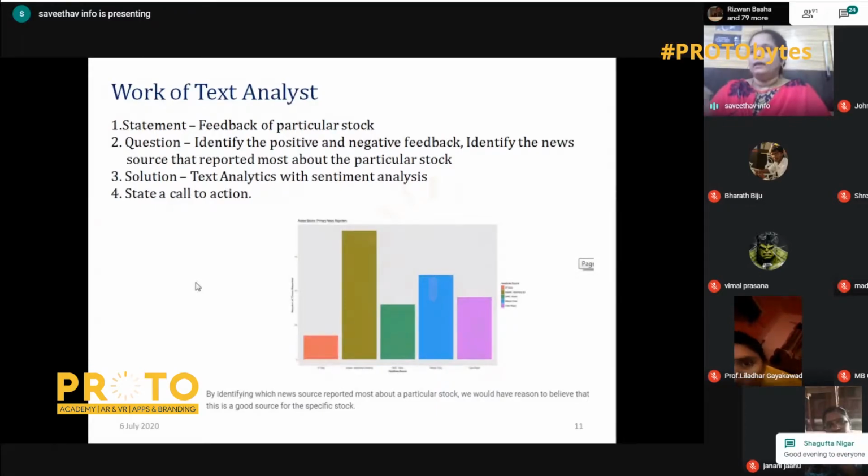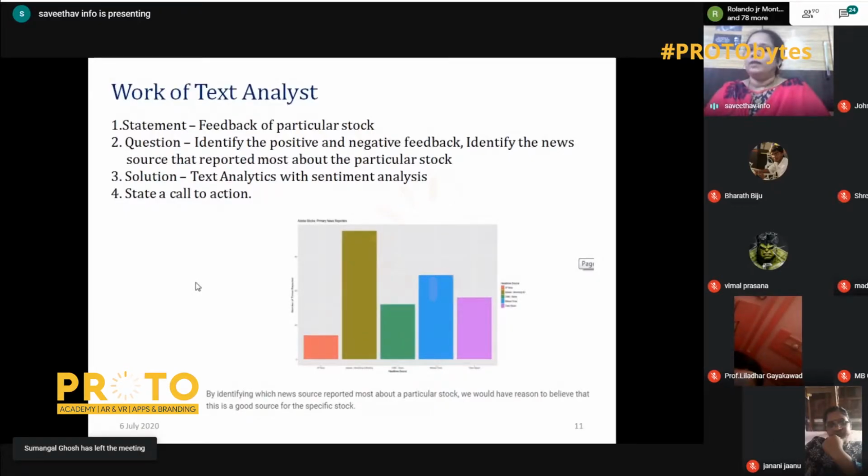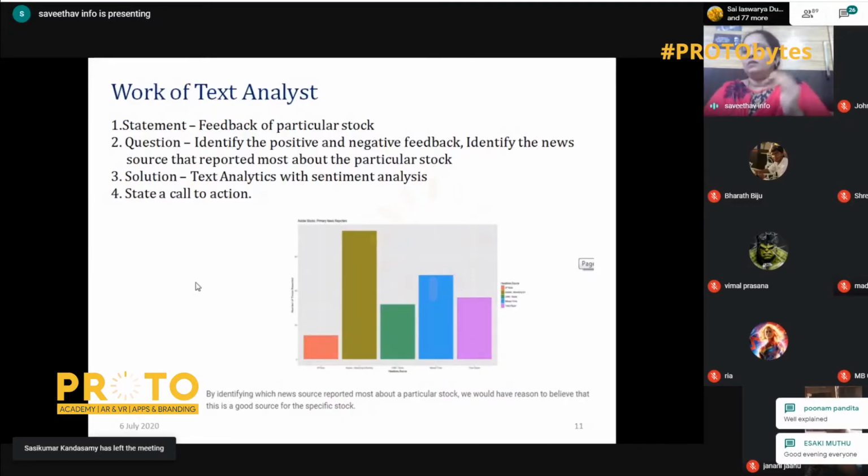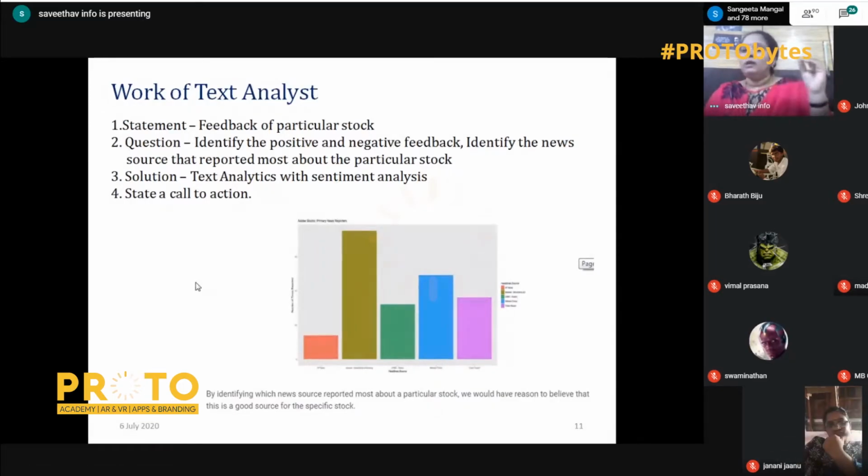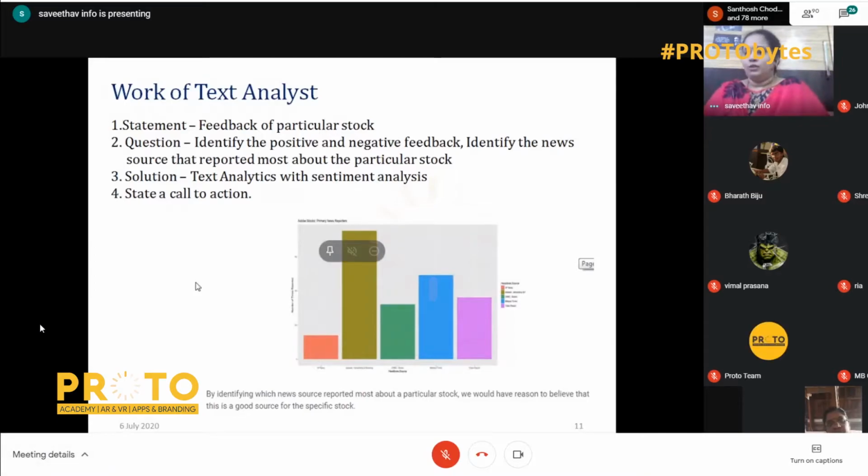Then he can get the details of the reports of the news sources and analyze which news source has given him more reports. So these are the perspectives of analysis questions. And then the text analytics is going to use a classifier model to analyze this and give a solution. And this is given visually. How is it given visually?